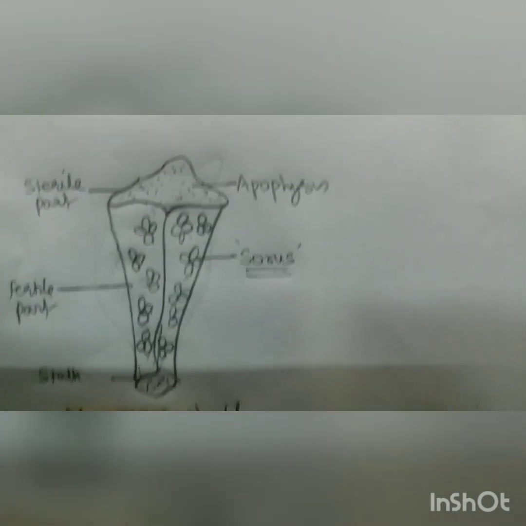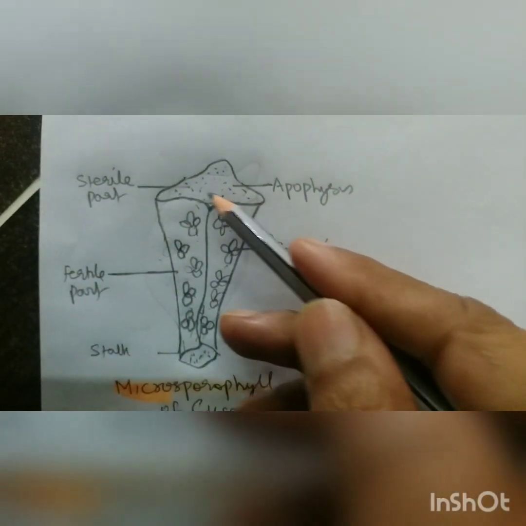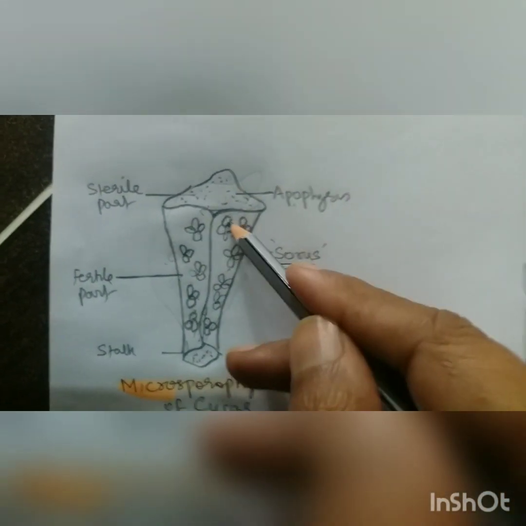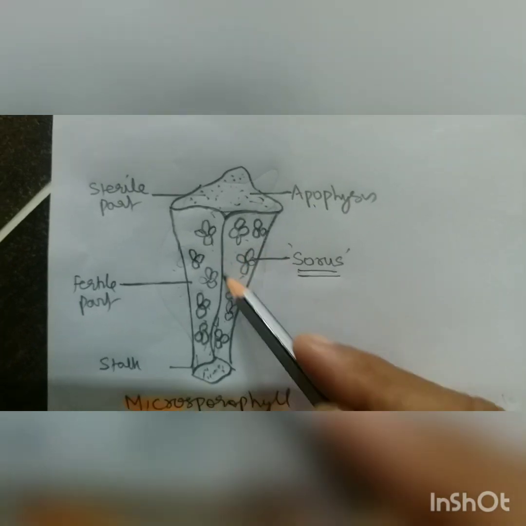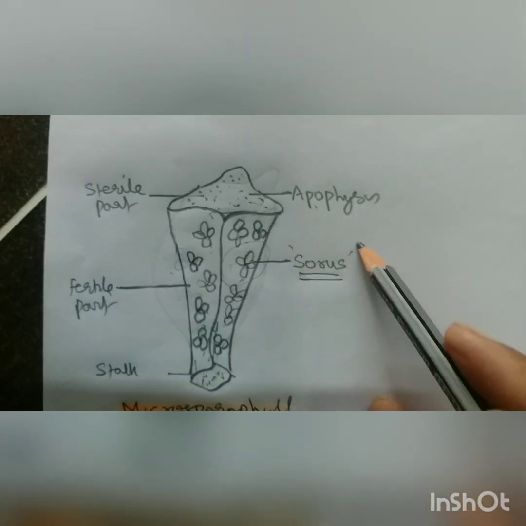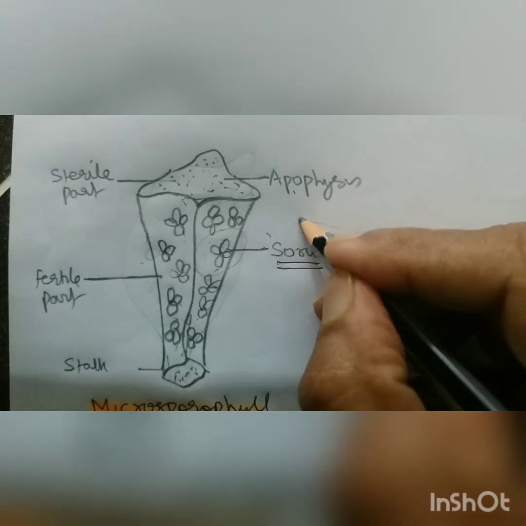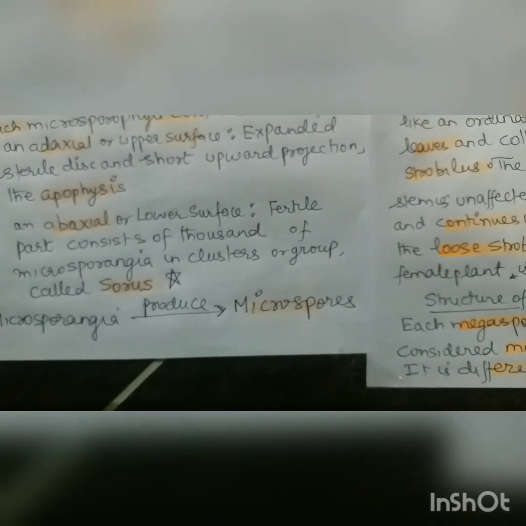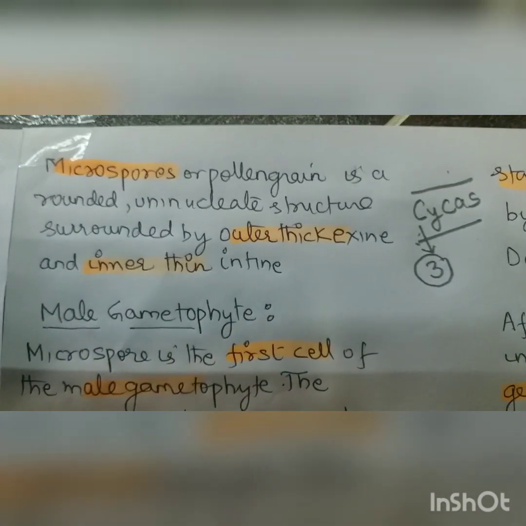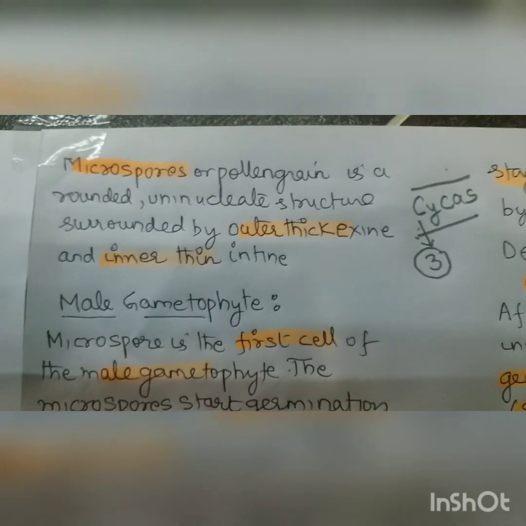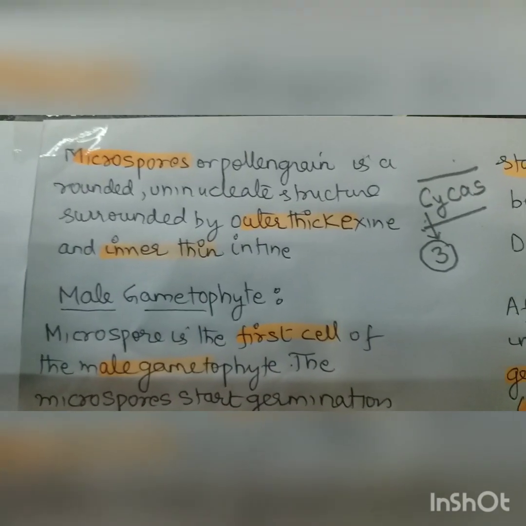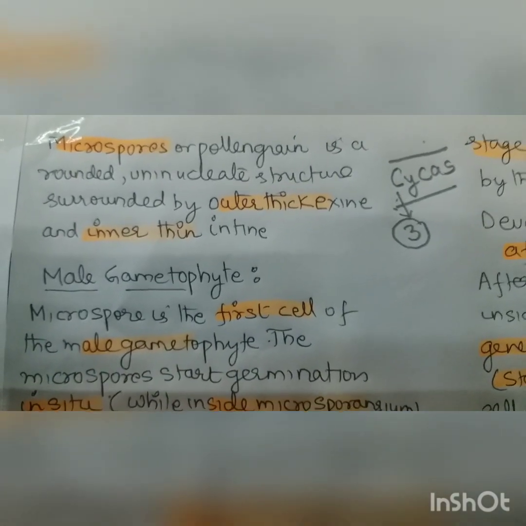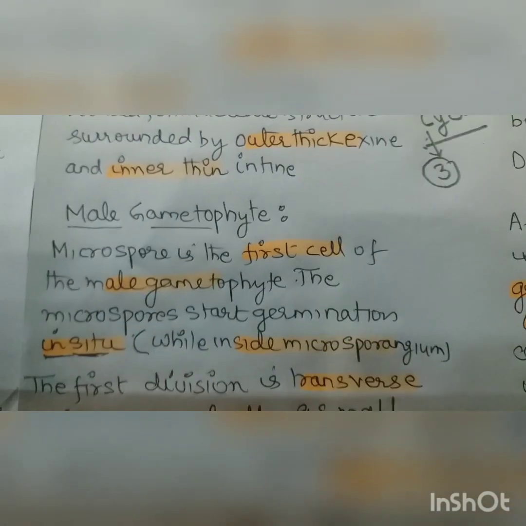See, this is the microsporophyll and this is the sterile part called apophysis, and this is the fertile part in which the microsporangia are arranged, and when a lot of microsporangia are arranged, it is called a sorus, right? Then these microsporangia produce microspores. Microspores are basically the pollen grains, a rounded uninucleate structure surrounded by outer exine and inner intine. So when the microspore comes, it is the first cell of the male gametophyte.